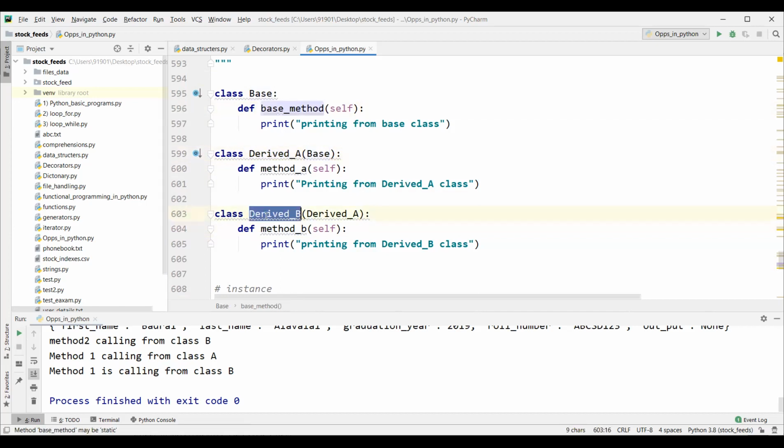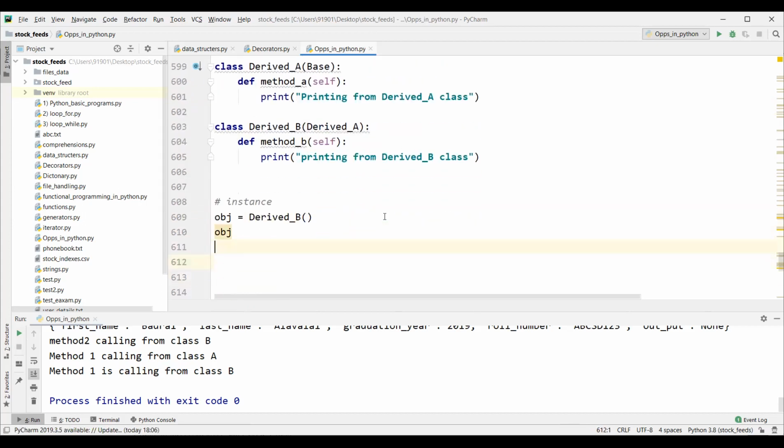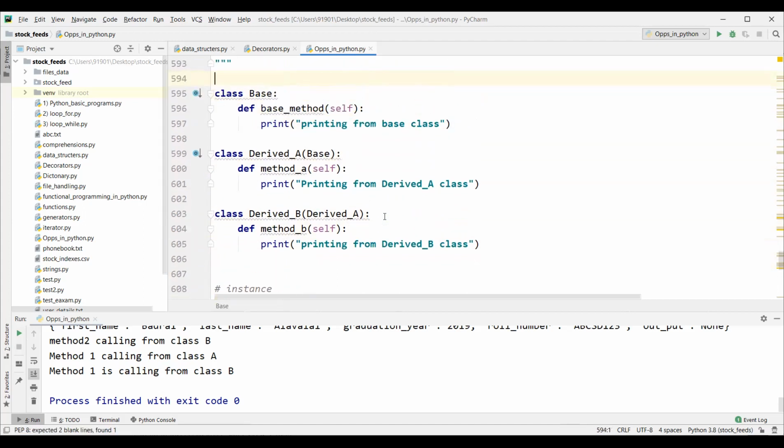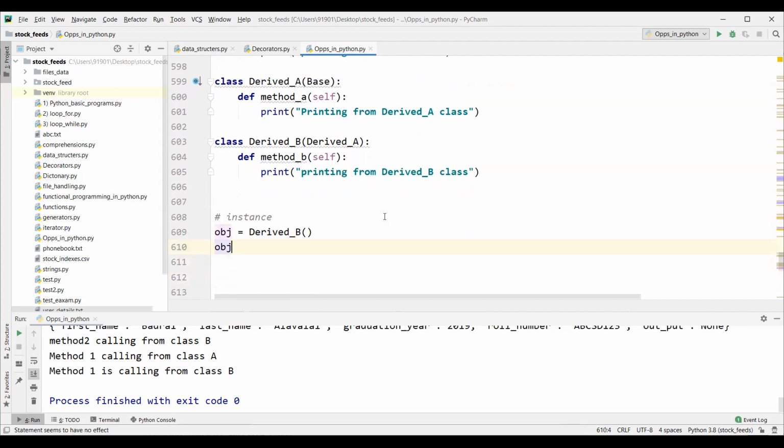That means once you define the instance of B, we will have the ability to call A functionality, reuse the A functionality, as well as this parent, this particular A class from the base class. This functionality also we can reuse. If we have class variables from the base, we can access them from derived class B also. I will discuss the use case later. So, obj dot